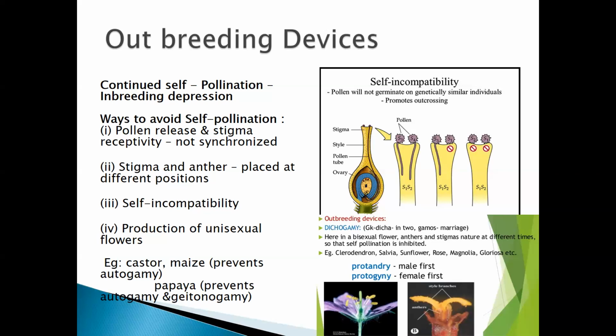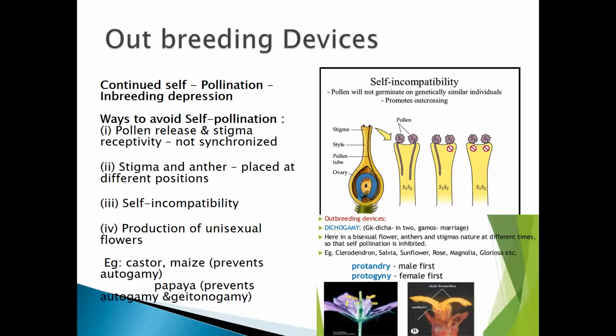Now you'll be asking me, what is this inbreeding depression, ma'am? Inbreeding depression is nothing but incompatibility, a kind of stoppage or ban on the self-pollination process.